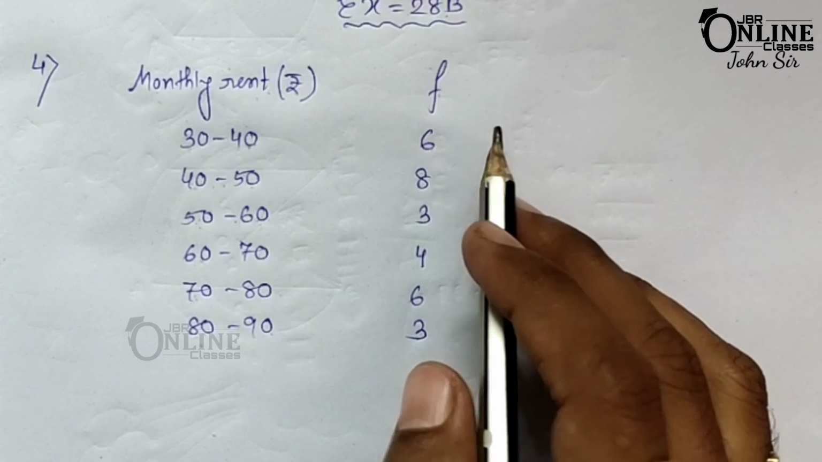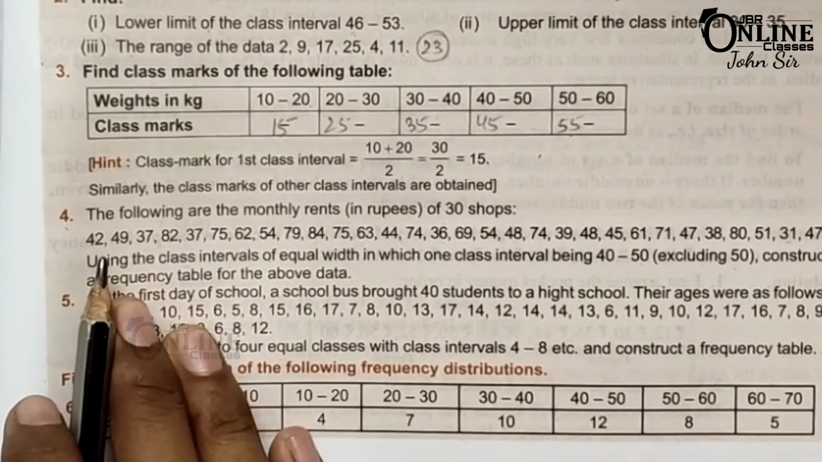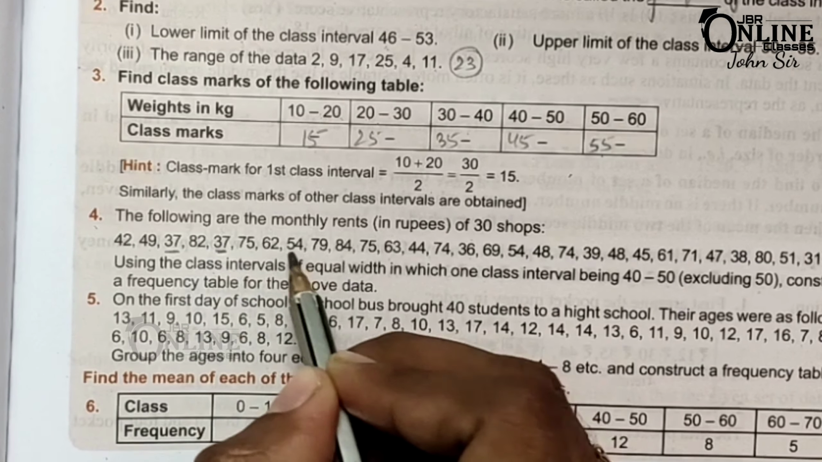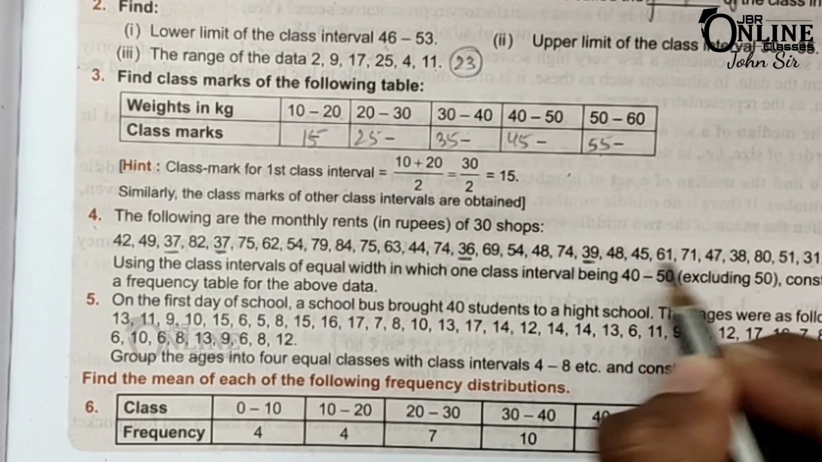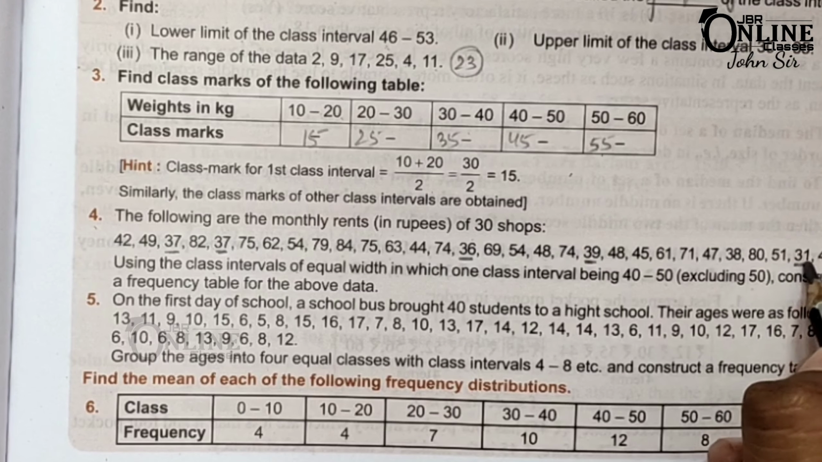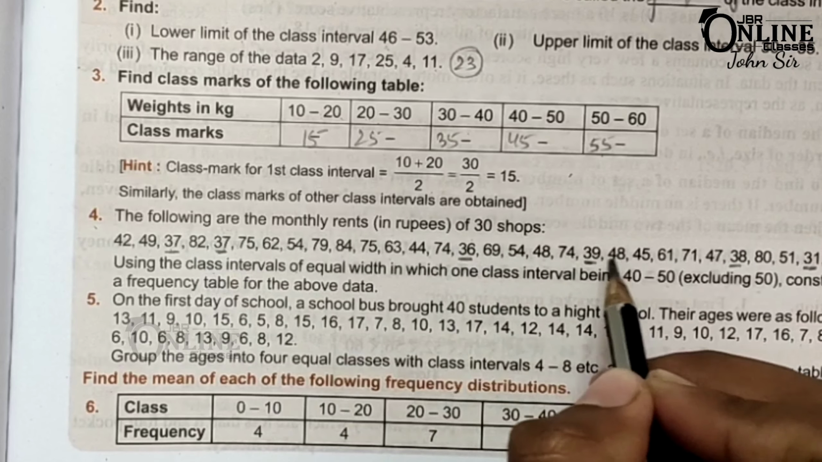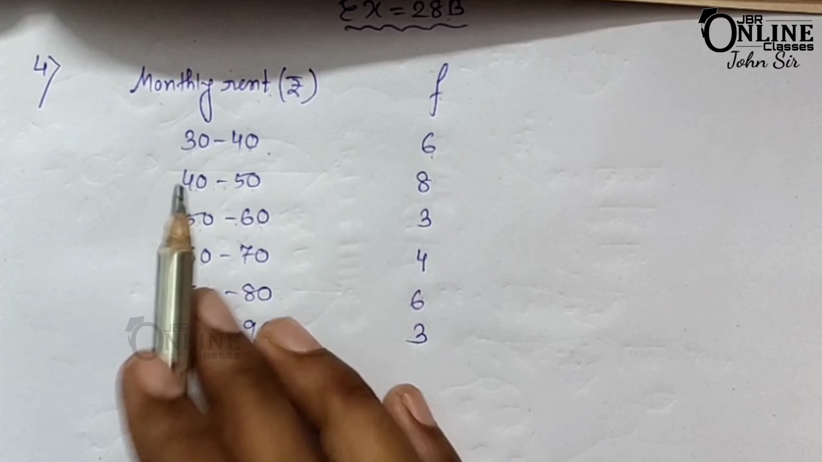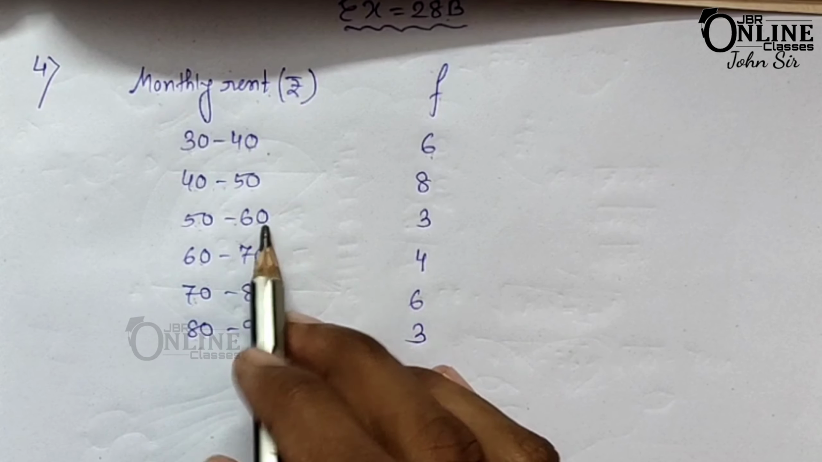I hope you understand. I again say, as here 30 to 40, first one 37, then next 36, then next 39, and then 31, and then 38. So how many numbers are there? 1, 2, 3, 4, 5, 6. That's why I have written here 30 to 40 and the frequency is 6. So I hope you clearly understand how to find out the frequency from the given data.